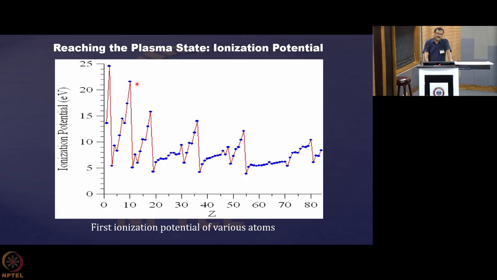Then as you add an electron beyond the inert shell configuration, their ionization potential drops. Then as they become closer to the next inert gas configuration, the ionization potential starts gradually increasing and reaches the peak at the inert gas configuration, then just drops down.